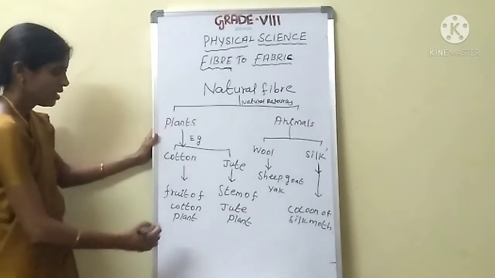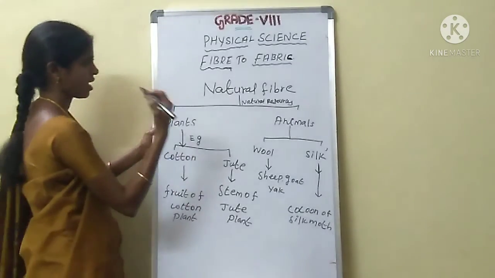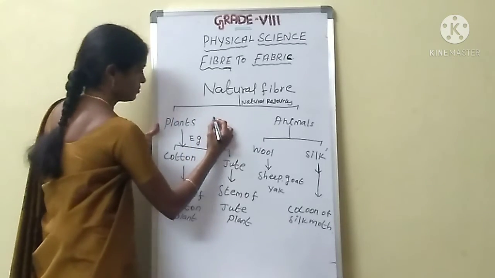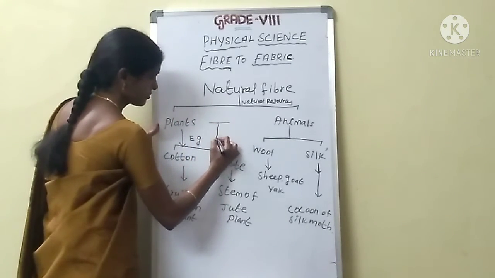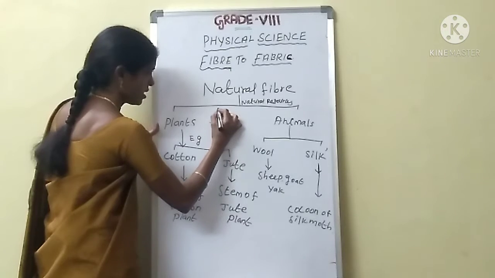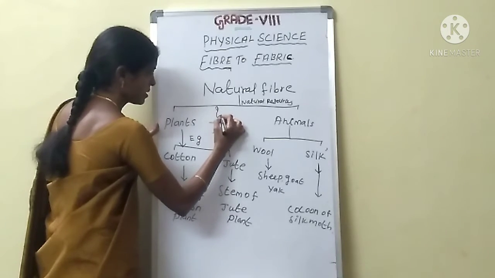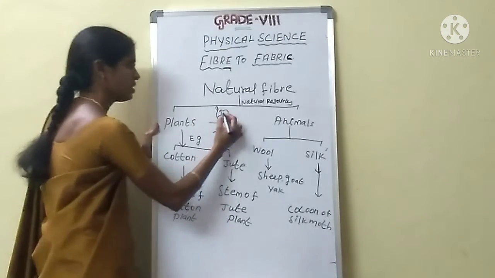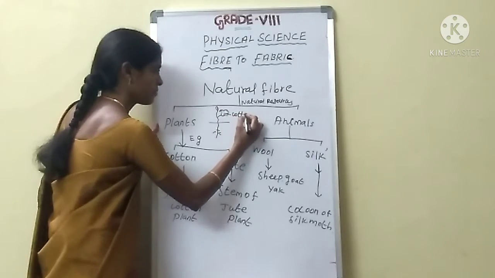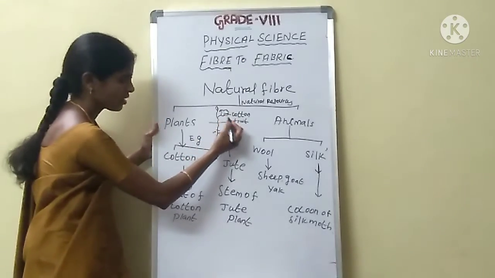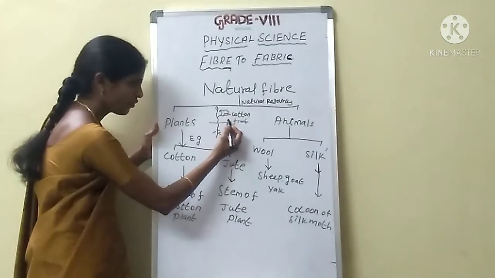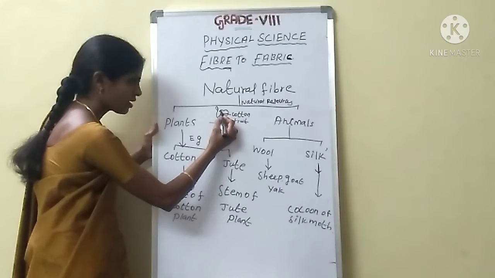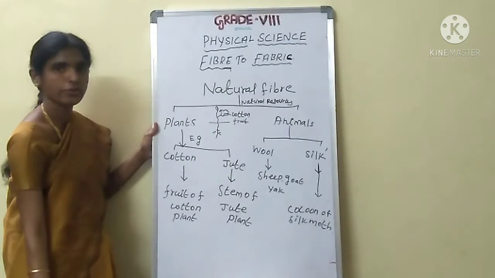Okay. See here, this is the cotton plant. I will draw here. This is the cotton plant. This is the cotton fruit. We get the cotton fiber from the cotton fruit.